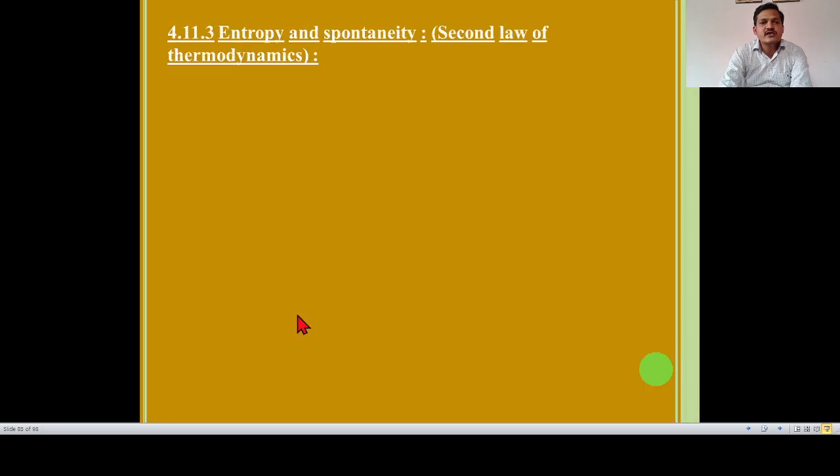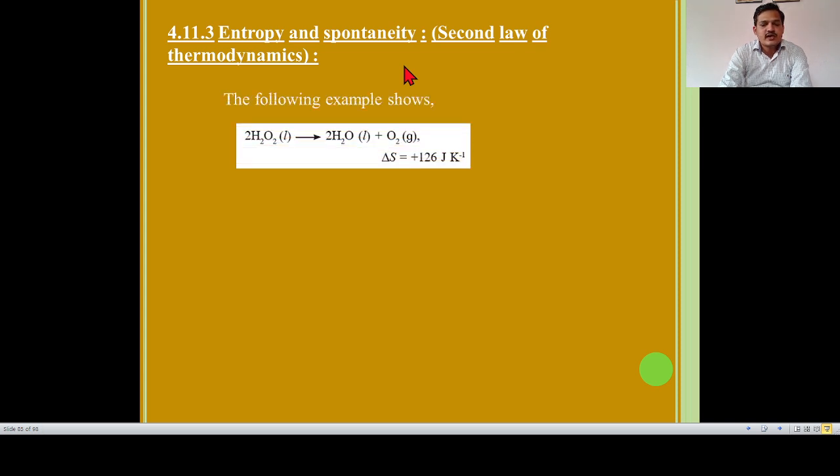Now the next point is entropy and spontaneity. Also we discuss here the second law of thermodynamics. The following example shows 2H2O2 existing in liquid phase gives 2H2O existing in liquid phase plus O2 gas. Delta S of this reaction is positive because liquid state is converted into gaseous phase, and from liquid to gas entropy increases. So delta S must be positive. Joule per Kelvin.